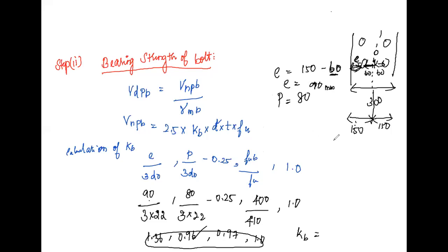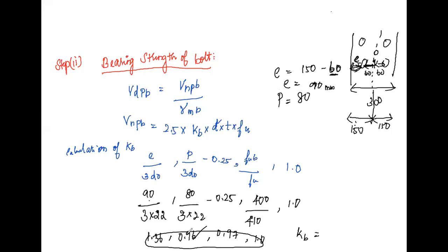What is the value of F2? 0.625 P square, plus 2 into F1, which is 0.2 P, and F2, which is 0.625 P, into cos theta.